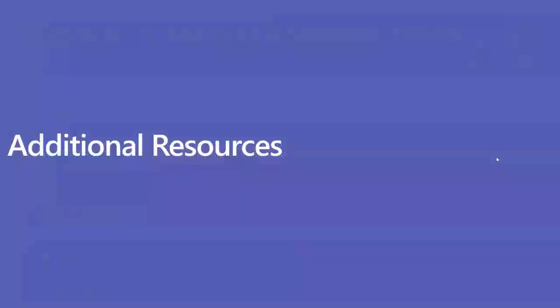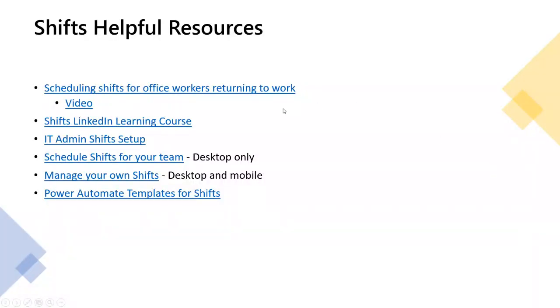And then lastly, we do have a page of additional resources. Like I mentioned at the beginning, we have a guide for scheduling shifts for office workers returning to work, along with a how-to video. We have a LinkedIn Learning course. And if you want to know how to set up shifts within your IT admin panel, we have that. And then what I'd also like to call on is this Power Automate template for shifts.